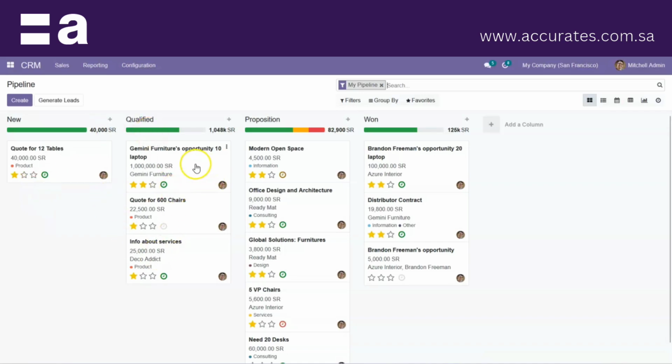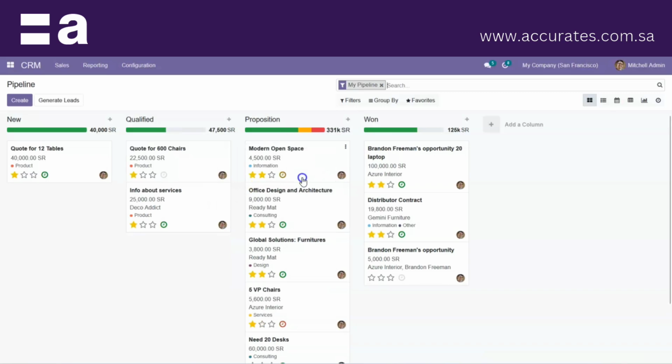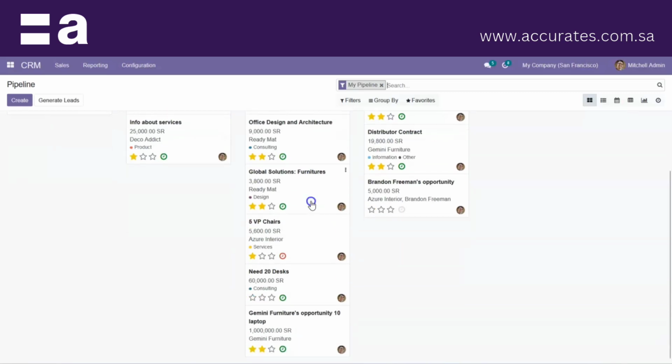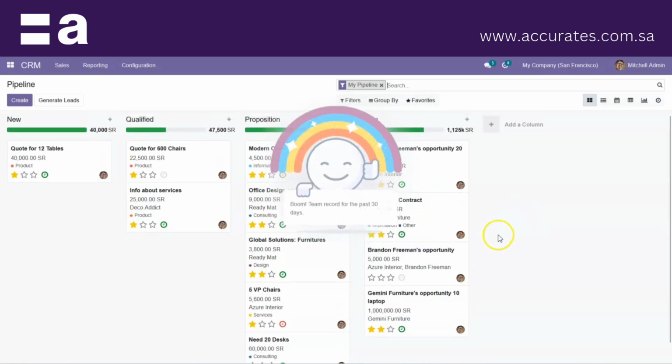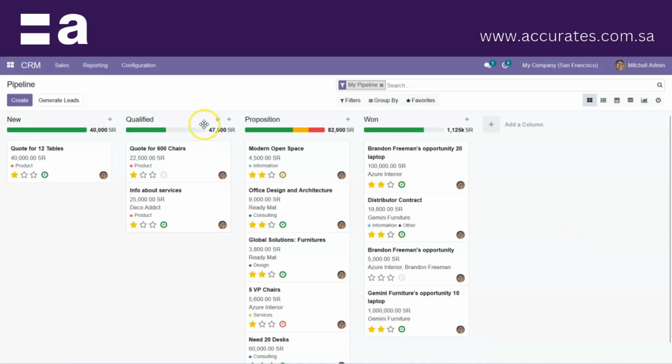And if, after the call, the proposition has been done, it can be moved to the next stage in the same way. It has moved, and it is also won. So the opportunity has been won.